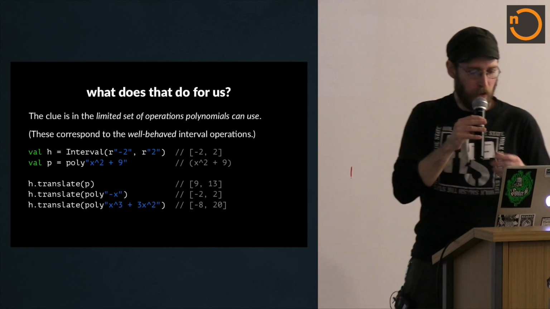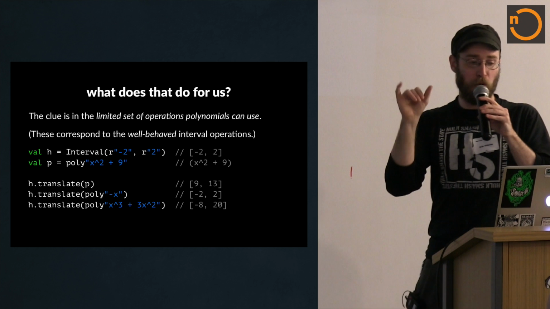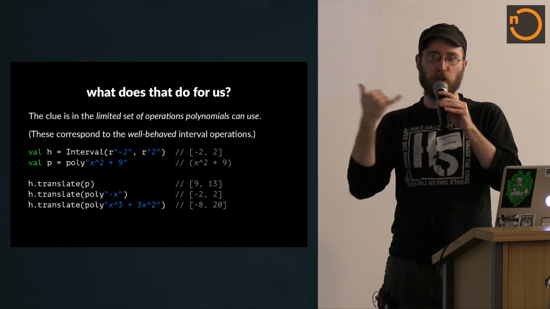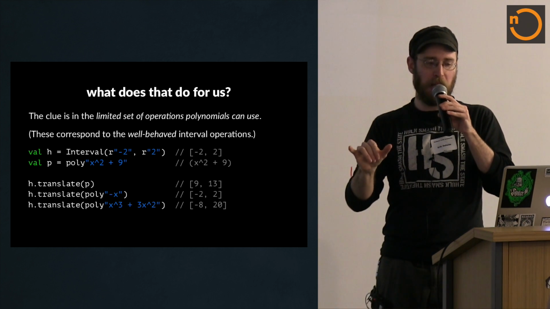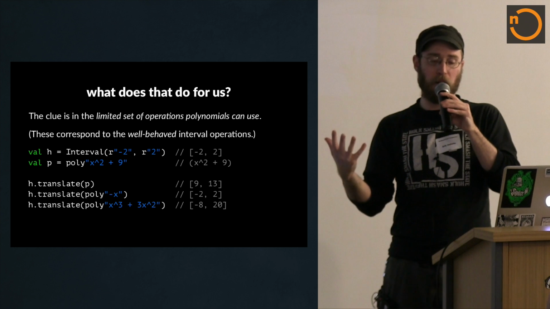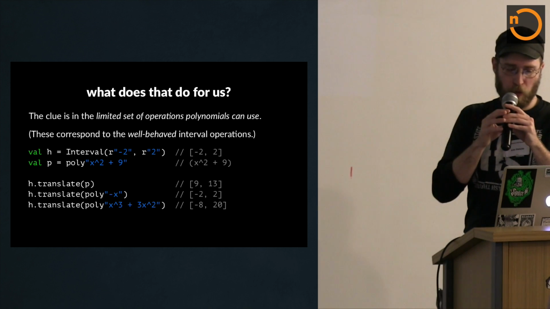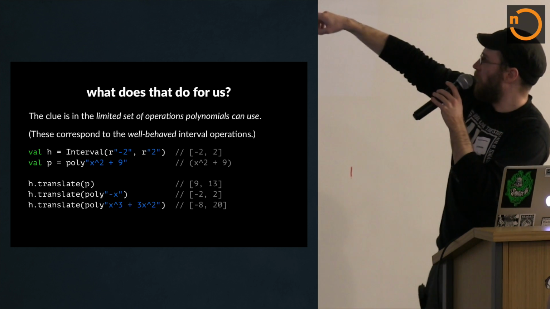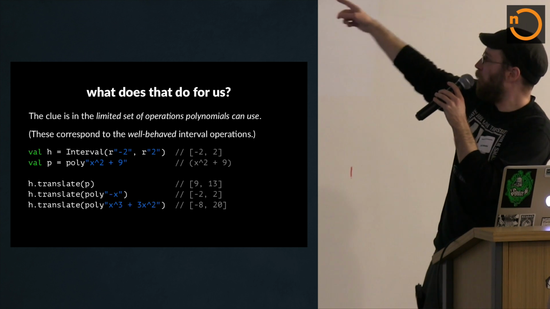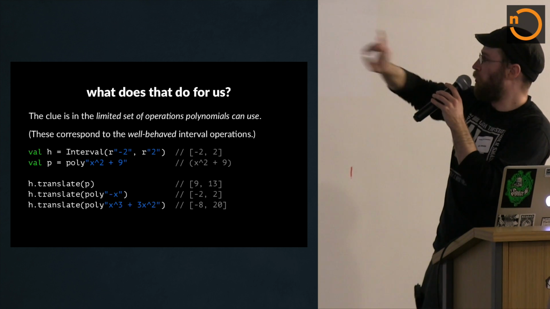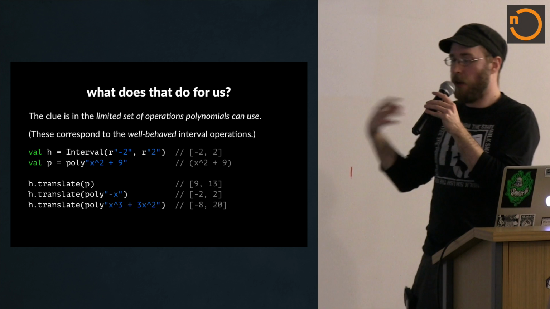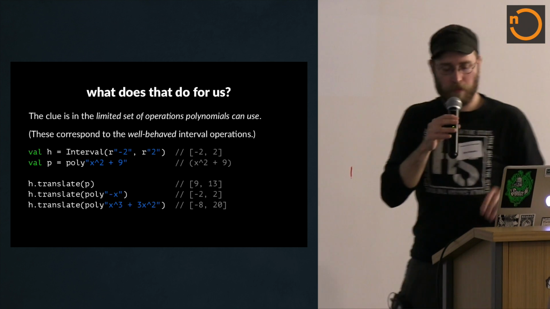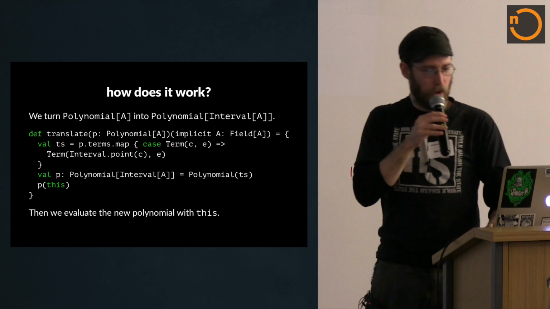So what we can do here is translate our interval through the polynomial. Because of the structure of the polynomial, we know that it is well behaved, therefore we can be sure that the intervals we get out are correct. So in terms of the stuff we were trying to do with -x, when we translate through the polynomial, we get the right result, and we can be sure that translate will preserve the interval correctly. So that's pretty great. I gotta rush to save some time.